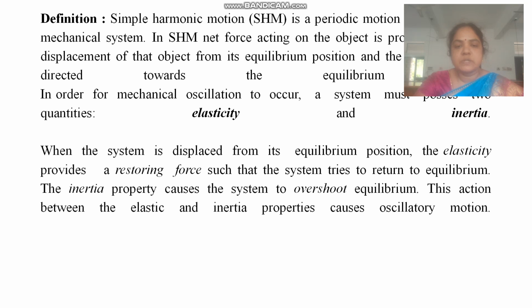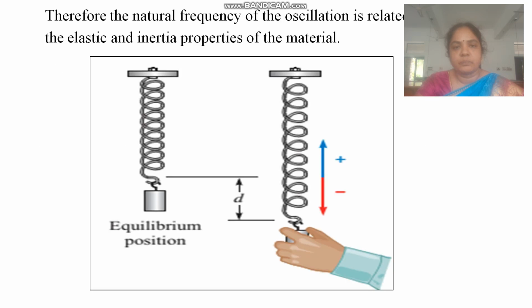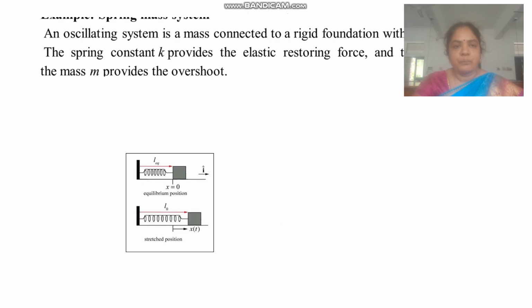When the system is displaced from its equilibrium position, the elasticity provides a restoring force such that the system tries to return to equilibrium. The inertia property causes the system to overshoot equilibrium. This interaction between the elastic and inertia properties causes oscillatory motion. Therefore, the natural frequency of the oscillation is related to the elastic and inertia properties of the material. The diagram shows what I have explained now.